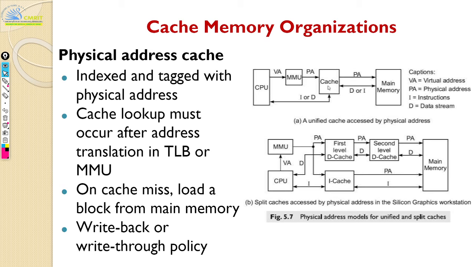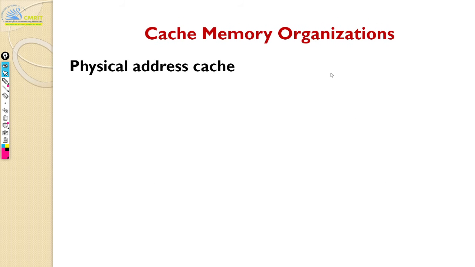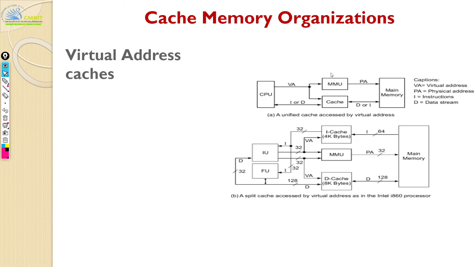That is the equivalent of your hit versus miss, because they are talking two different languages here. The CPU is asking a virtual address, but the cache understands only physical address. So whether you have the data or not, you will come to know only after somebody translates it for you. But if you take your virtual address cache, that is not the case.